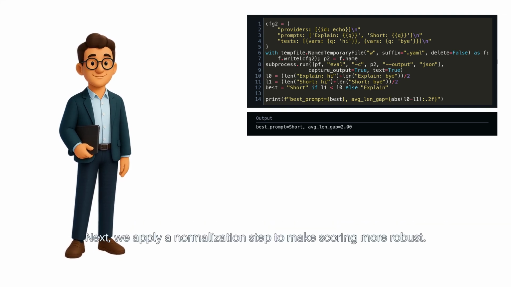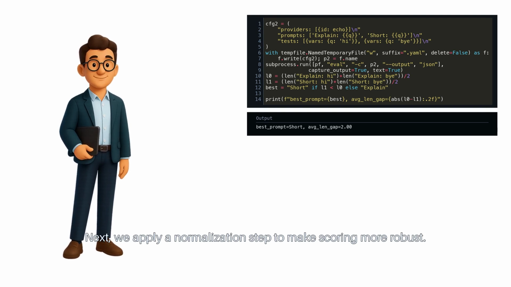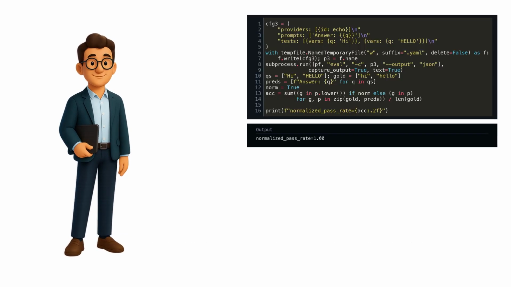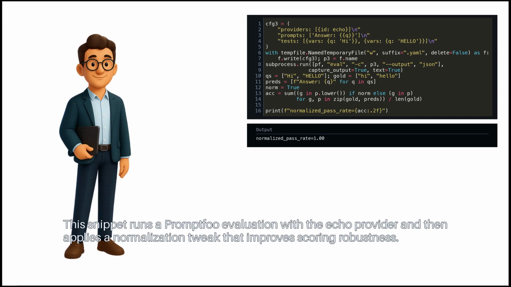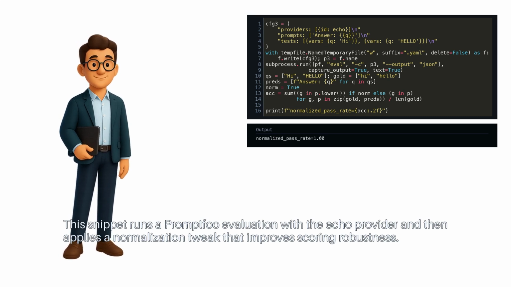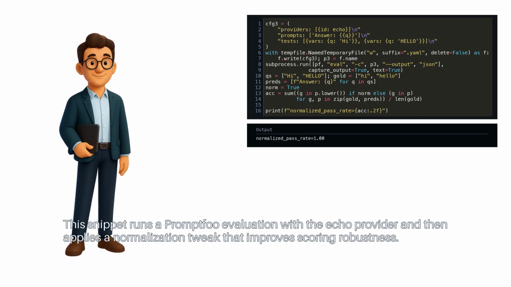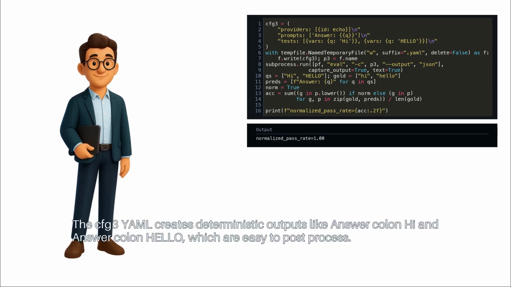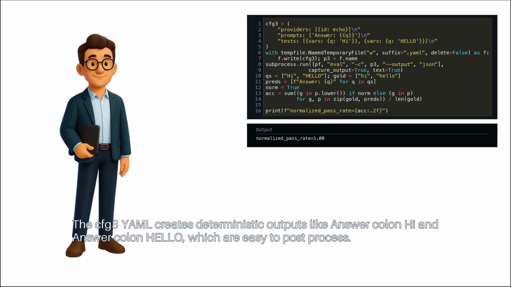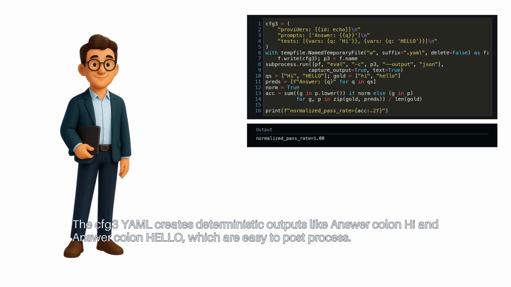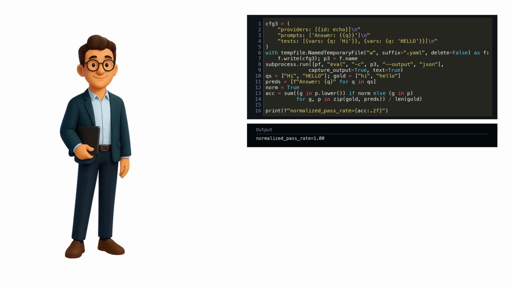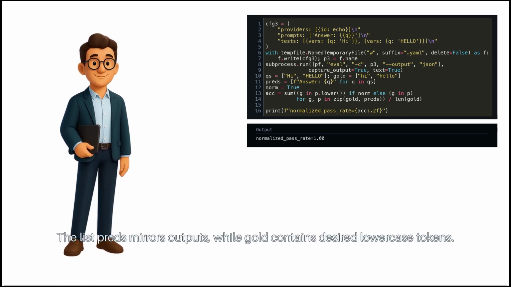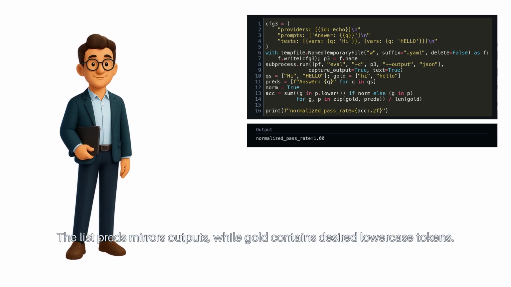Next, we apply a normalization step to make scoring more robust. This snippet runs a Promptfoo evaluation with the echo provider, and then applies a normalization tweak that improves scoring robustness. The CFG3 YAML creates deterministic outputs like answer: "hi" and answer: "hello", which are easy to post-process. The list preds mirrors outputs, while gold contains desired lowercase tokens.